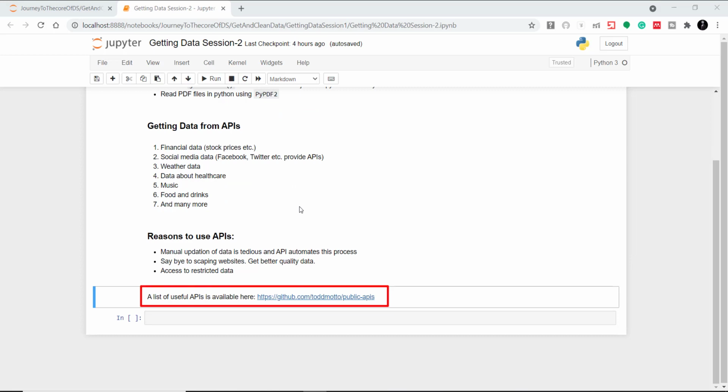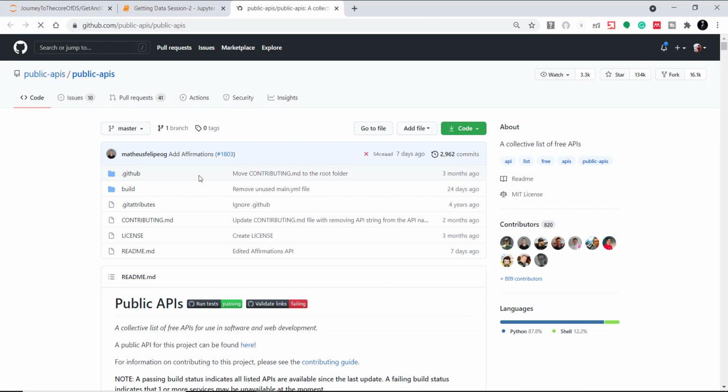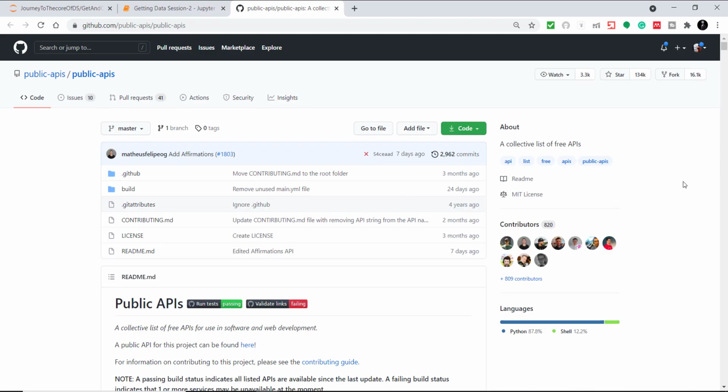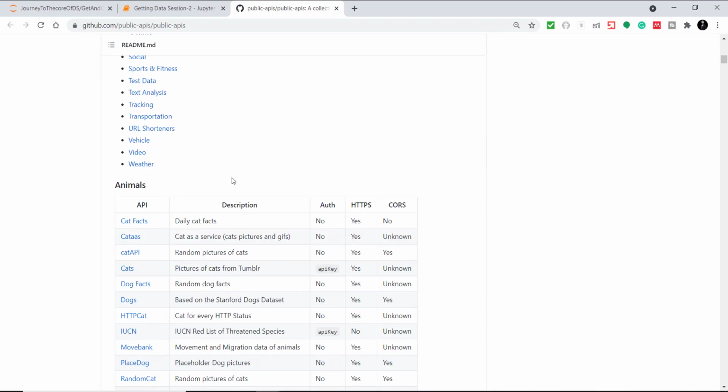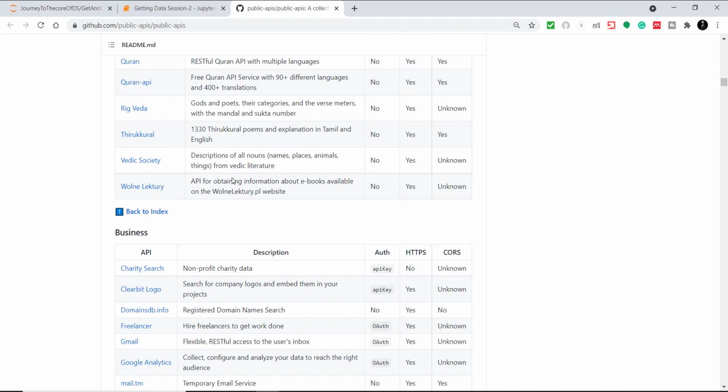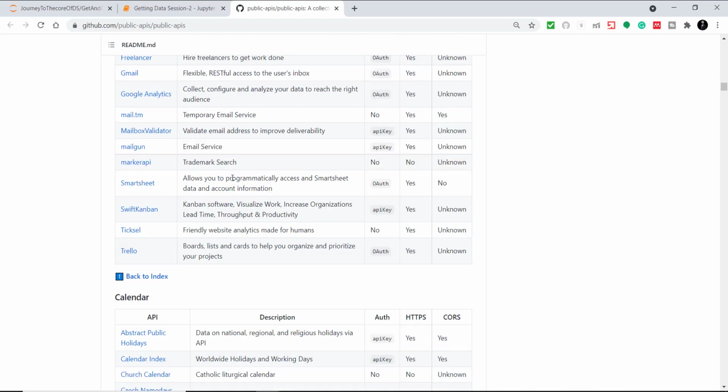Now there is this beautiful publicly available GitHub link which has useful APIs for almost all genres and categories. Let me go here and show you. You can look into it. I will provide its link in the description so that you can use it after our session and come up with good use cases to implement some of these. It has almost all genres and categories, along with some books and places on GitHub with repository links describing the use case and how to use it.